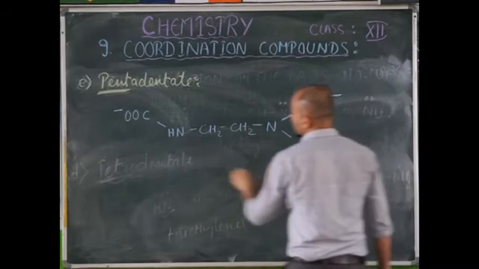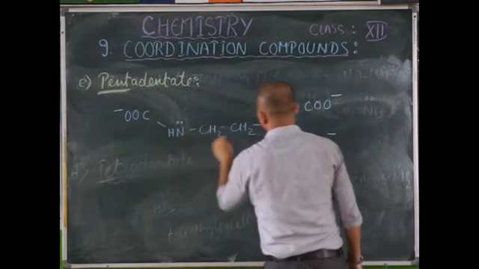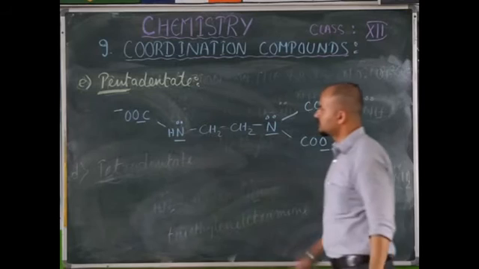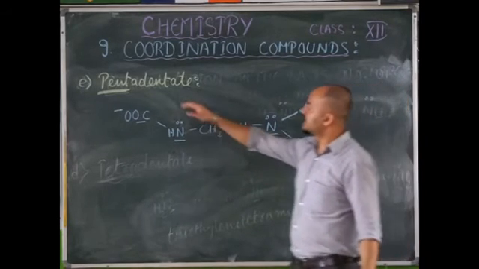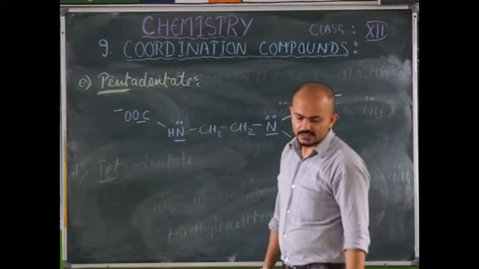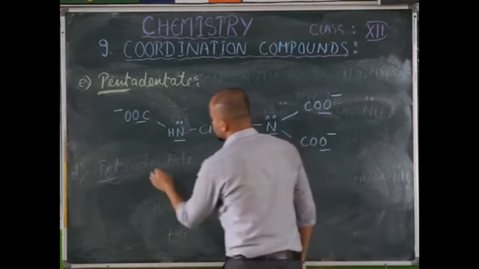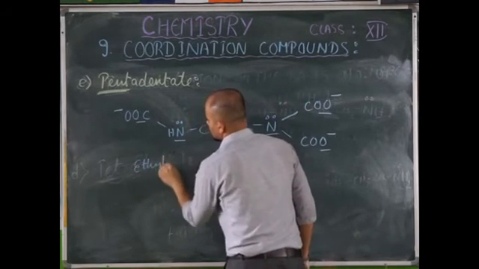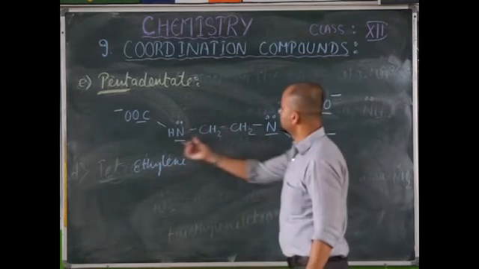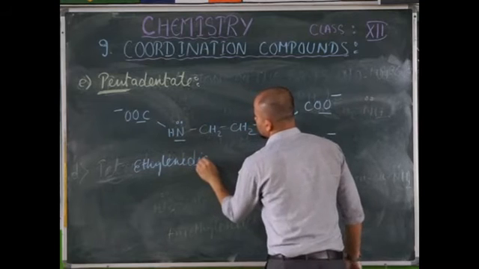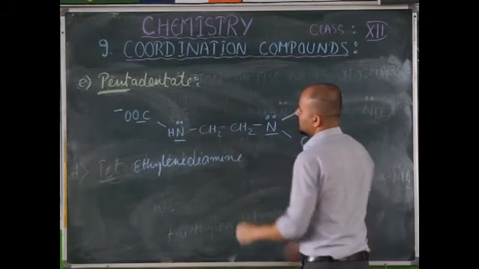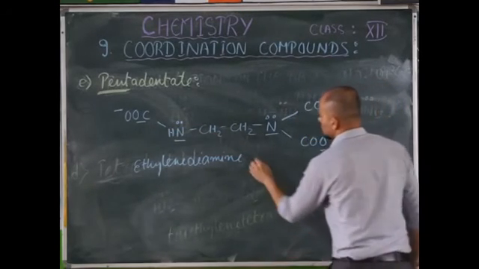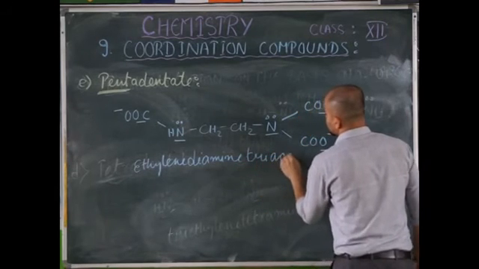Means 1, 2 coordinating sites, 3 coordinating sites, 4 and 5. So 1, 2, 3, 4 and 5. Therefore, it is known as what? It is known as a pentadentate ligand. And the name of this compound is ethylenediamine triacetate. Ethylene diamine, and how many acetate groups are present? 3. Therefore, it is triacetate.